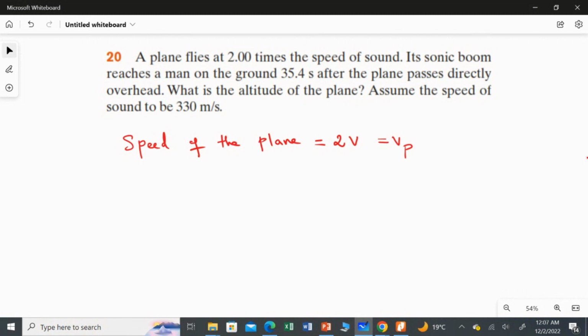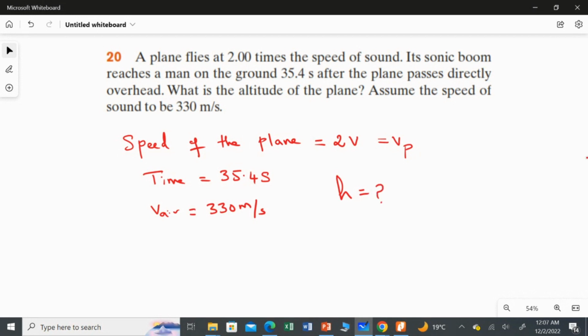The time for the sonic boom to reach the man is 35.4 seconds after the plane passes directly overhead. The speed of sound in air is 330 meters per second, and we are going to find the altitude of the plane, that means the height.